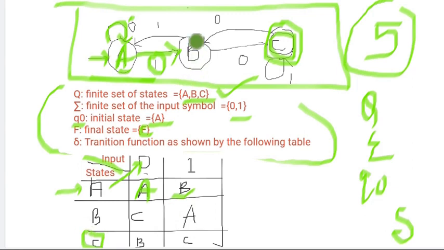Okay, now let's see this state B. For the inputs 0 and 1, to which state will it be moving?